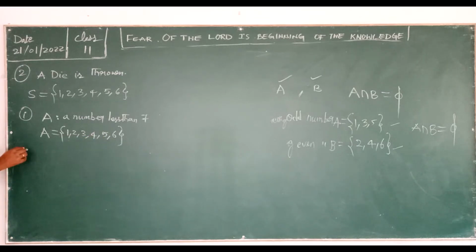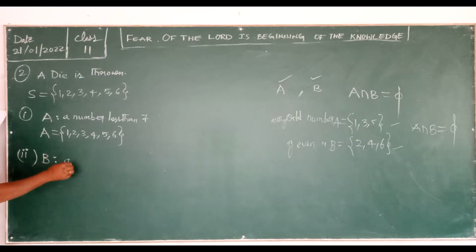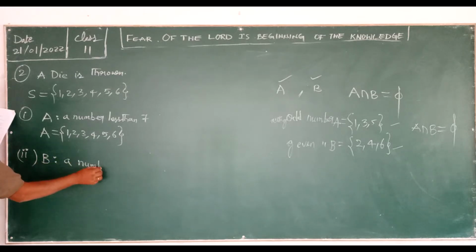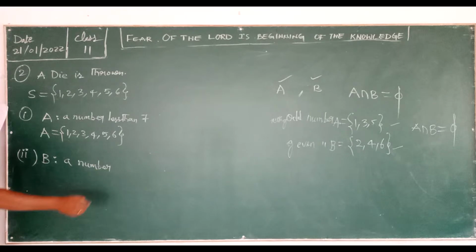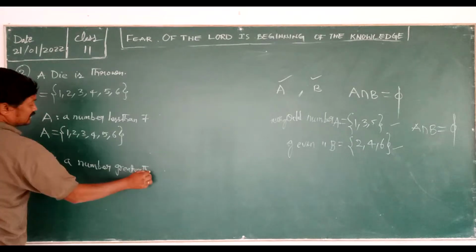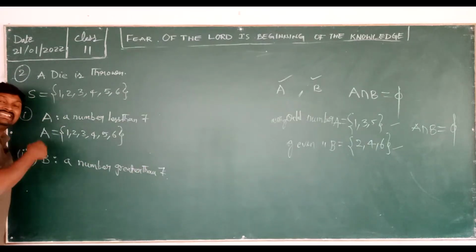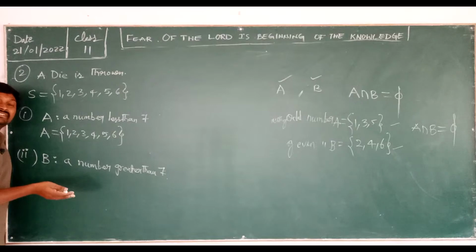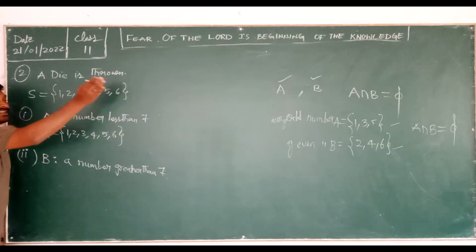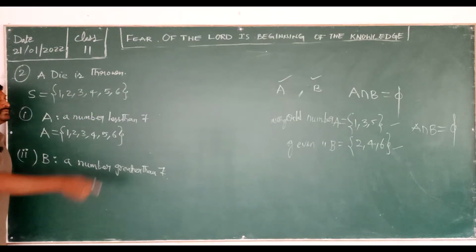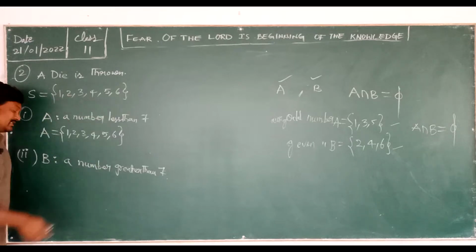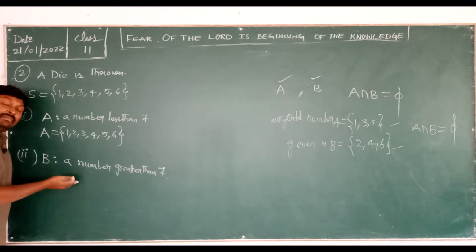And the second one now. B is a number greater than 7. Now check carefully: in this sample space, is anything greater than 7 possible? It is not at all possible to get greater than 7. We will only get numbers 1 to 6, so it is an impossible event.